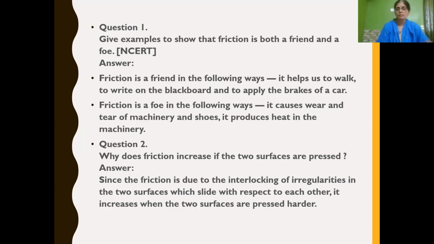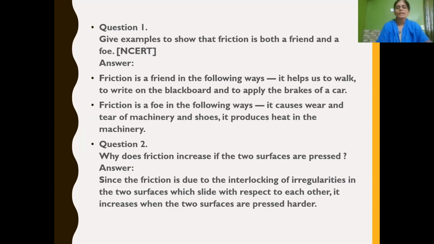Next, let us discuss friction is a foe in the following ways. Because of friction, it usually causes wear and tear of machineries, the shoes also get spoiled, and it produces heat in the machinery. Due to friction, the motion of a vehicle gets reduced, so that it consumes more fuel, more energy. So in this way general examples can be given. You have to choose the correct options. Got it children?